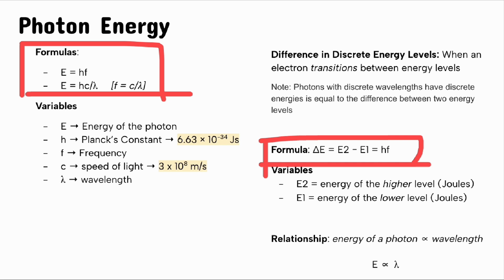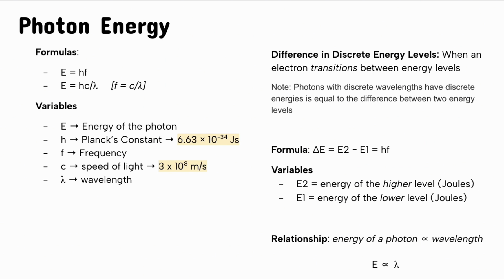So I'll highly suggest to memorize these formulas as well as these constants. Planck constant, speed of light, these are extremely important. I'm unsure of whether or not this is provided in the IB booklet, but you can go ahead and check it out and just send a message in the community letting us know whether or not it's available.